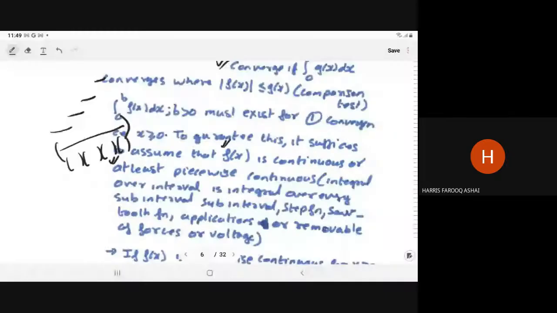Take the sawtooth function, for example, or a force, a thrust. For example, suddenly you are applying the voltage, suddenly you are removing the voltage, suddenly you are applying the force, suddenly you remove it. For example, a spring: as you remove the load, it jumps. If you want to study that, for vibration, you have to go through the Laplace transform.